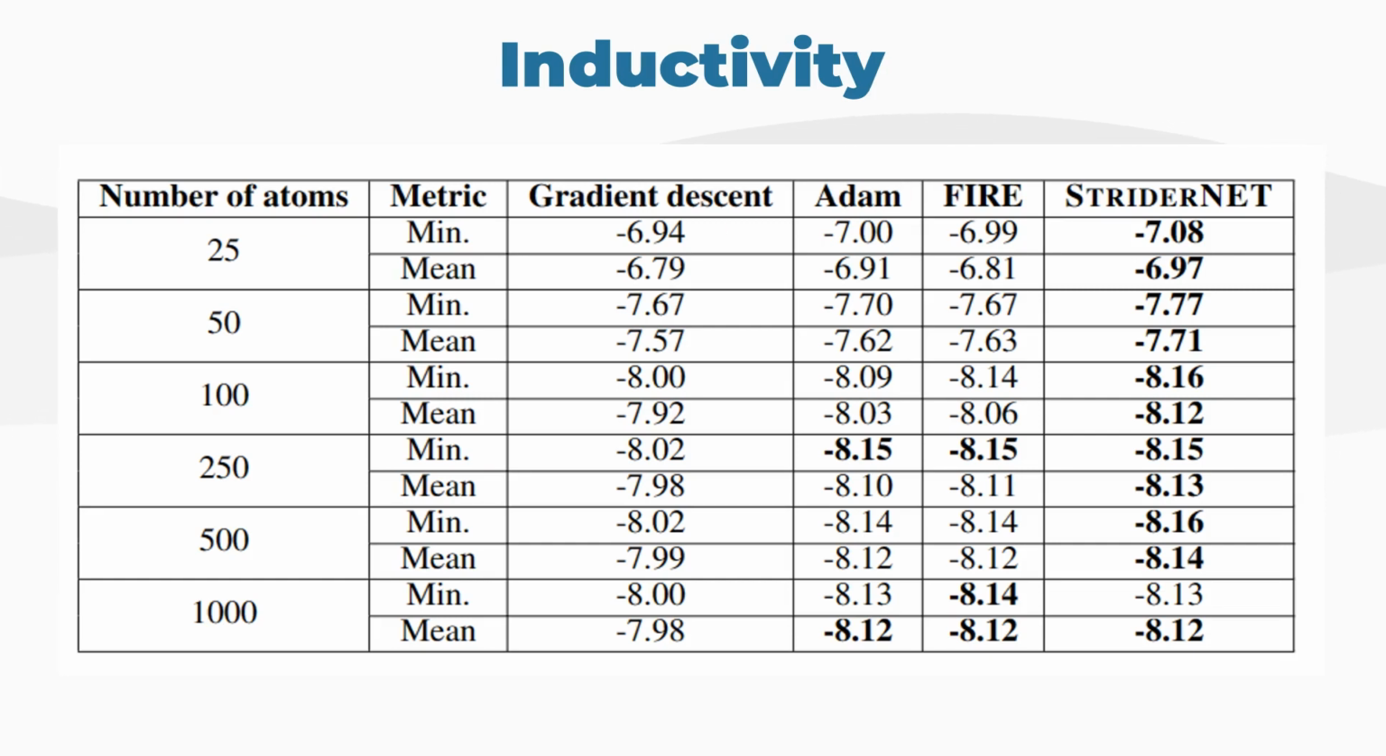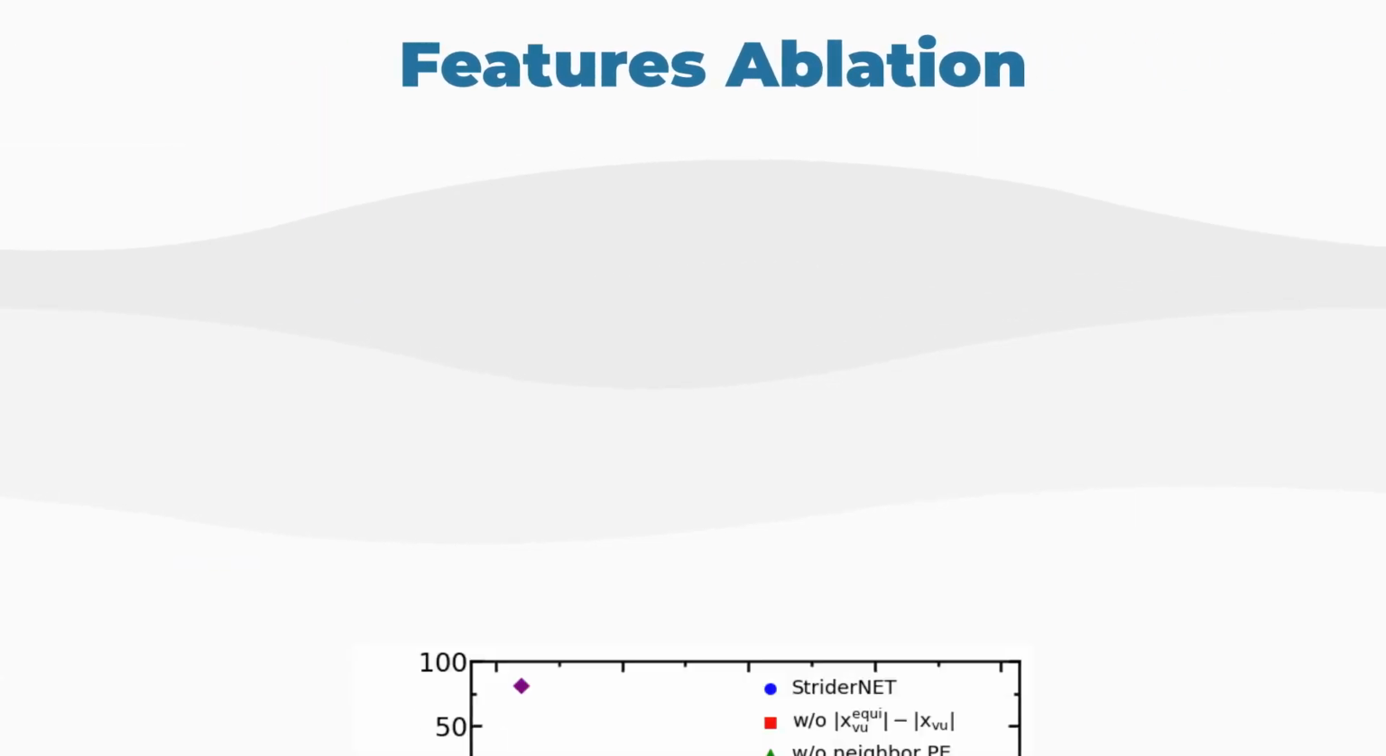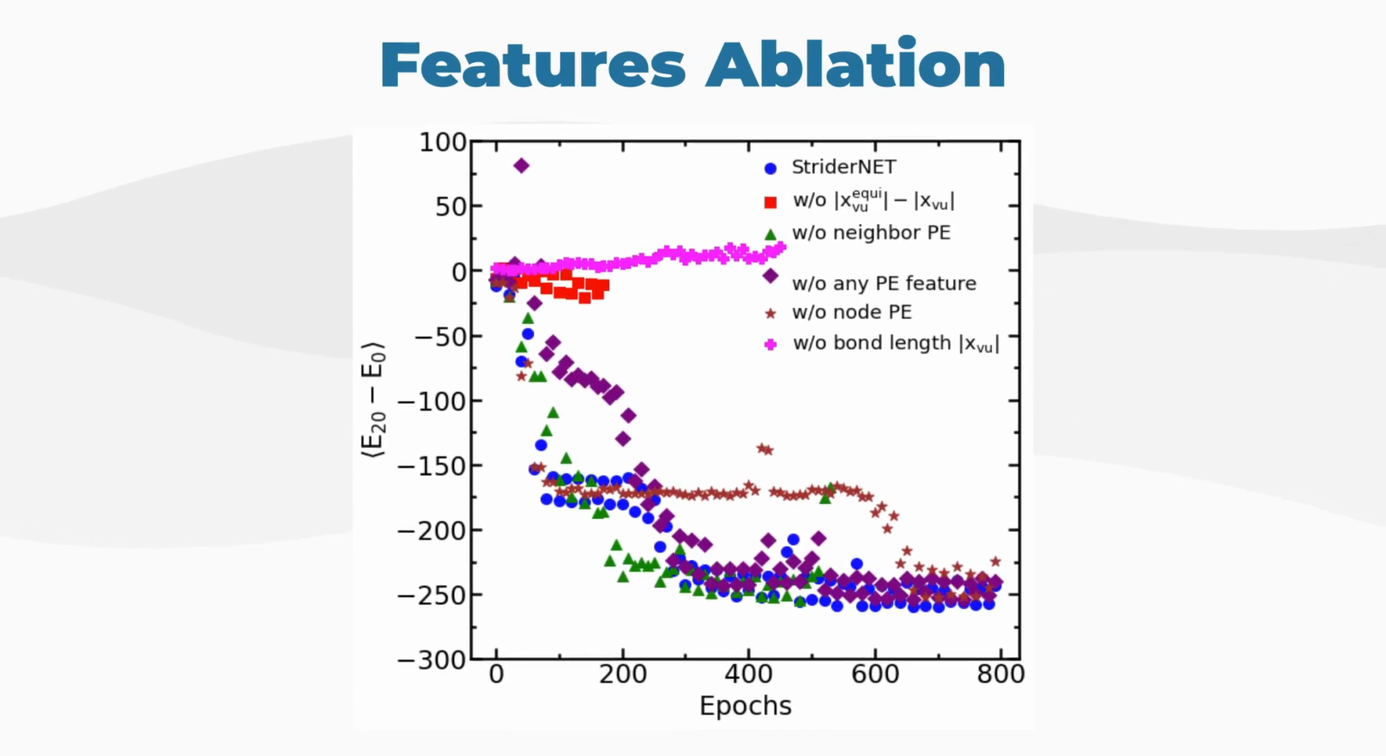To evaluate the importance of each node and edge feature, we perform a feature ablation study by training the model with one of the features removed at a time, and computing the average reduction in energy over 20 optimization steps. We observe that without the edge features, the performance is significantly reduced. And although the model performs quite well even without energy-based node features, its performance is enhanced by using them.